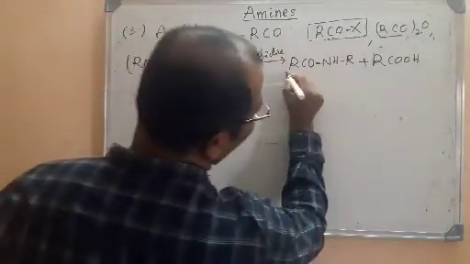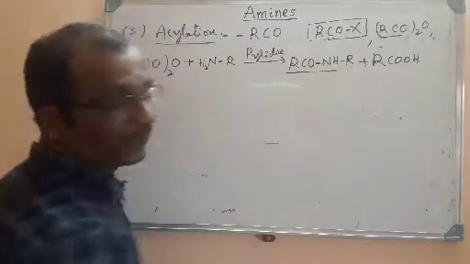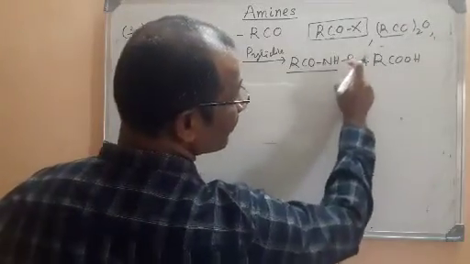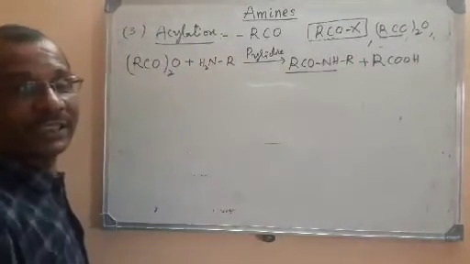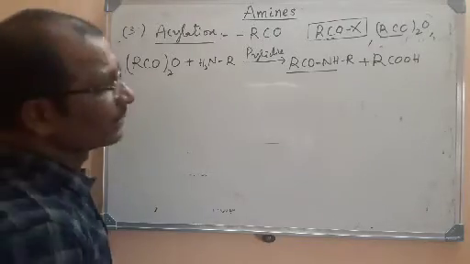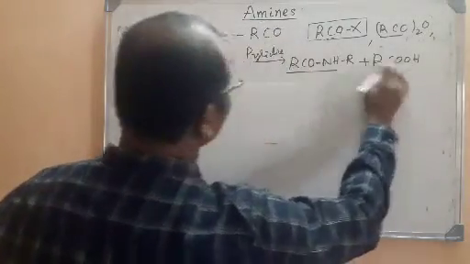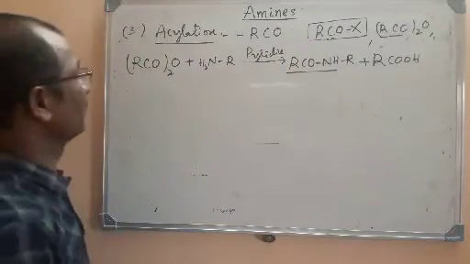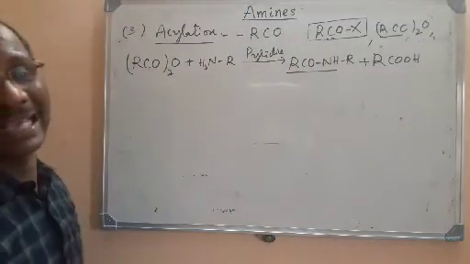So this is nothing but again an amide. RCONH2 is an amide, but it is alkyl group substituted on nitrogen. So it is nothing but an N-substituted amide. So here the carboxylic acid can be removed by pyridine. So this is also called acylation.